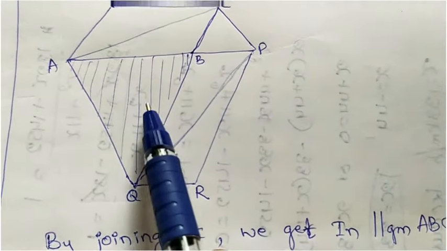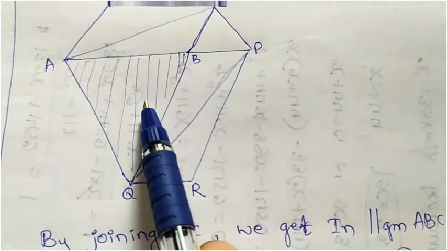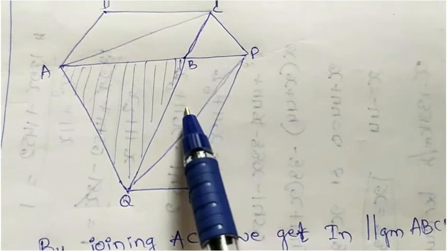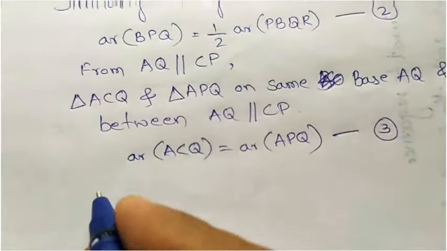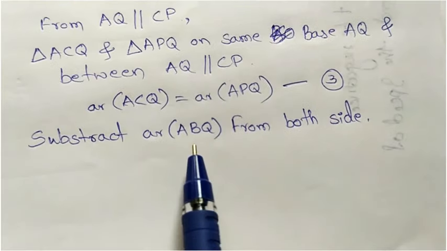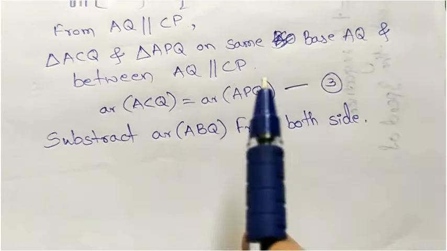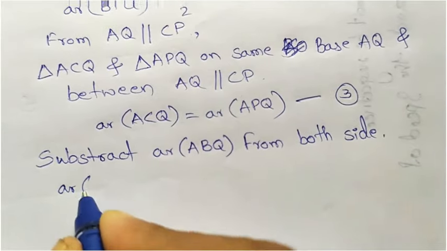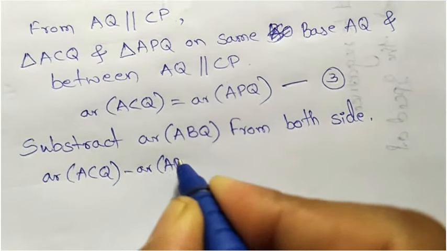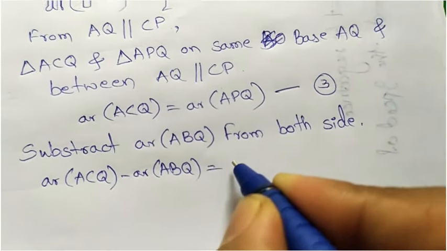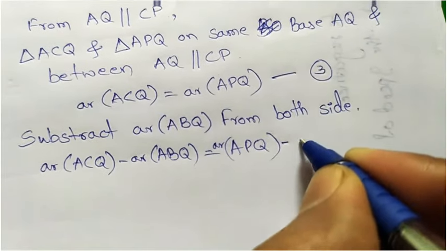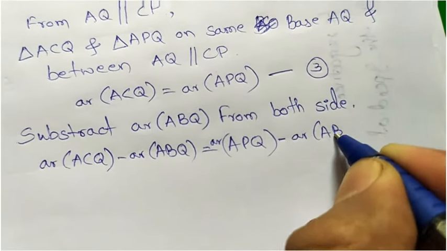Okay, so if we remove the middle triangle, we will get ABC equal to BPQ. What I will do is subtract area of ABQ from both sides. So area of ACQ minus area of ABQ equals area of APQ minus area of ABQ.